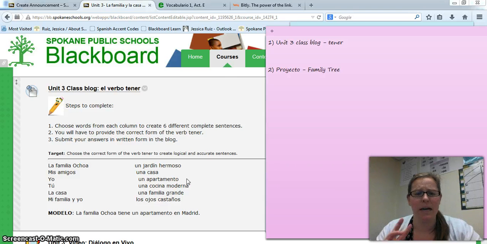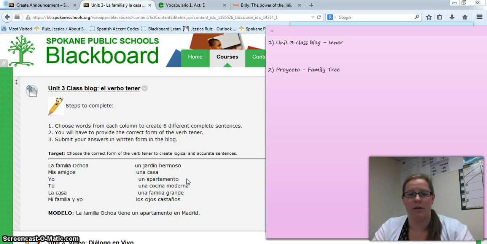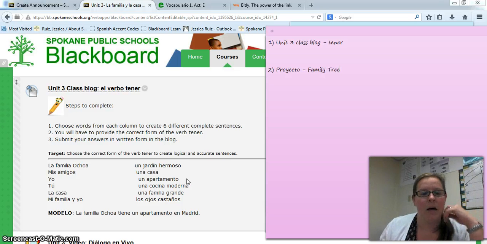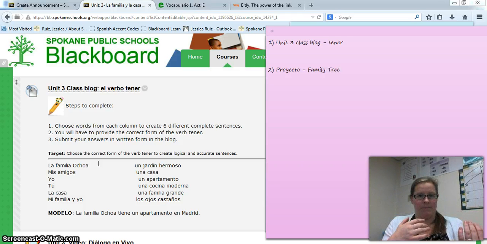So the second thing, number 2, says to use the correct form of tener. Well, how do we know what the correct form is? As we look at the subjects, the first one is done in the example for us. And that's why it's so critical to always look at the example. So we have La Familia Ochoa. Well, it's just one family. So are we going to be singular or plural? I'm going to put my money on singular because there's only one family.